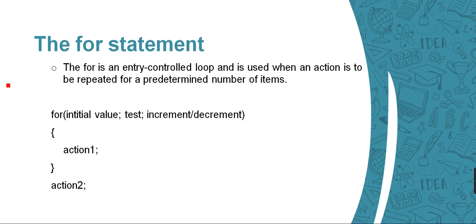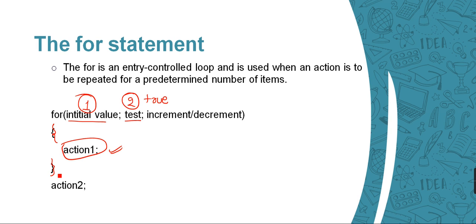And I have already explained the way it's executed. First this statement will be executed, then this condition will be evaluated. If this condition becomes true, then whatever action is inside this scope will be performed, right?